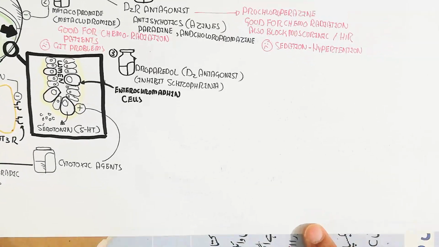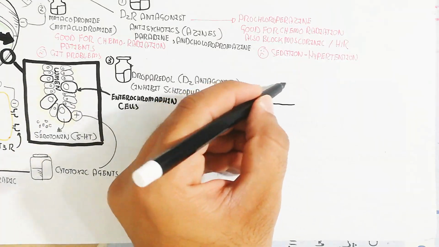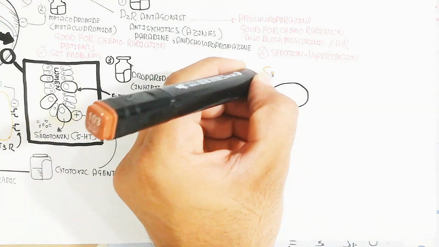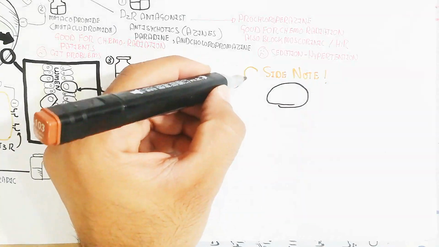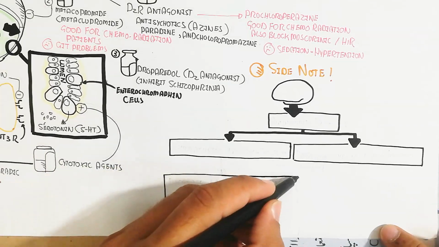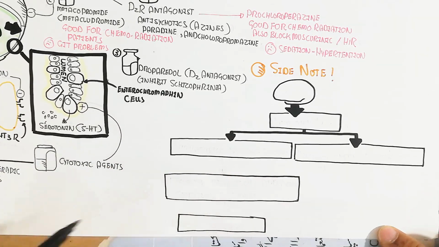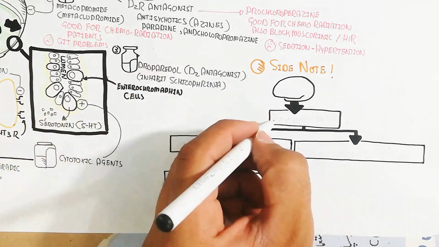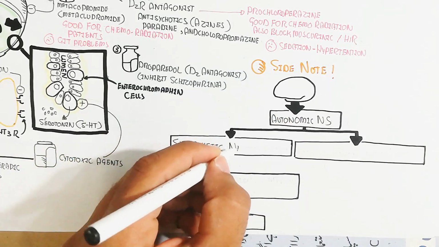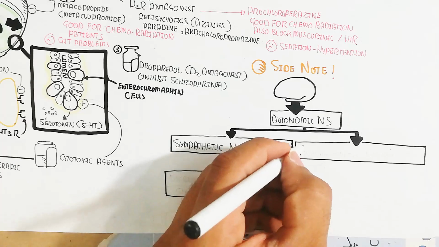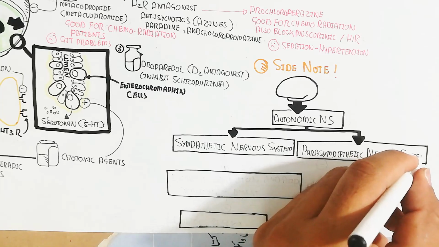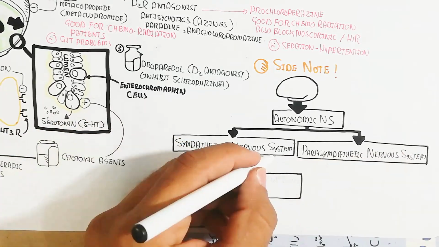Let's understand a side note for the emetic reflex, how it can occur in another way. The autonomic nervous system contains the sympathetic nervous system and the parasympathetic nervous system. The parasympathetic nervous system will create salivation. After the salivation, the emetic reflex will increase. After the emesis, the mouth will be dry, and that dry mouth will inhibit the parasympathetic nervous system. That is why the last point for vomiting is the sympathetic nervous system activation.